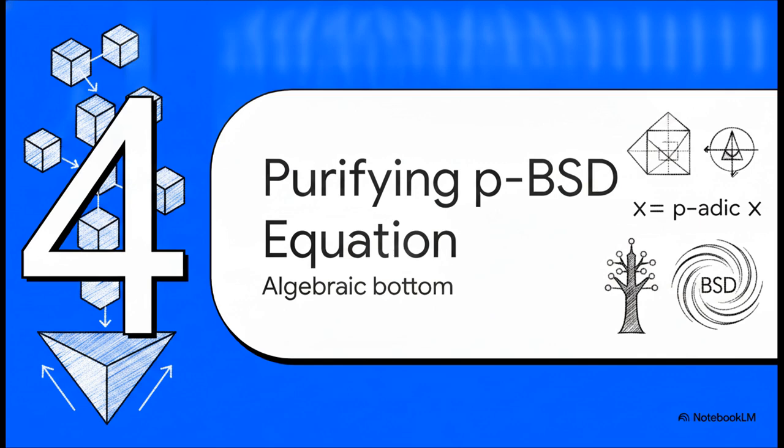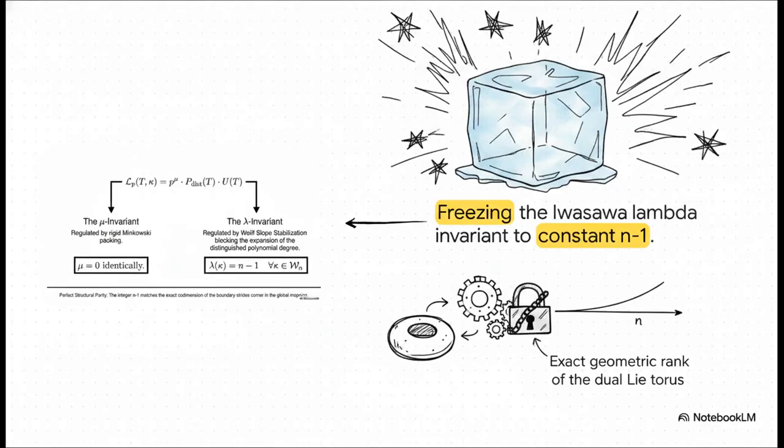Finally, we've reached the algebraic bottom of the cascade. Part 4, purifying the PBSD equation. Normally, in unconstrained spaces, clustered caustics force the Iwasawa lambda invariant to exponentially blow up to infinity, creating this endless string of trivial zeros. But our slope stabilization perfectly blocks the expansion of the distinguished polynomial's degree. It entirely prevents that chaotic blowup, strictly freezing the lambda invariant to a constant integer, n-1, and that matches the exact geometric rank of the dual Lie torus perfectly.